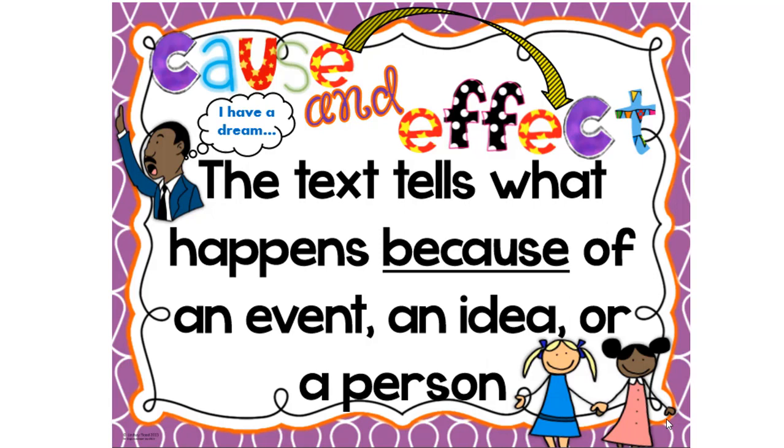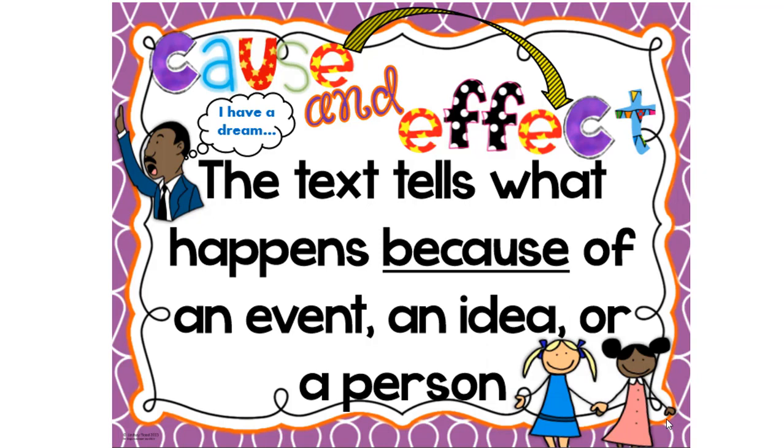The next text structure that we're going to be focusing on for a few days is called cause and effect. We started out with description, then from description we went to sequential or chronological order. From there we went to problem and solution, and now we're going to do cause and effect.